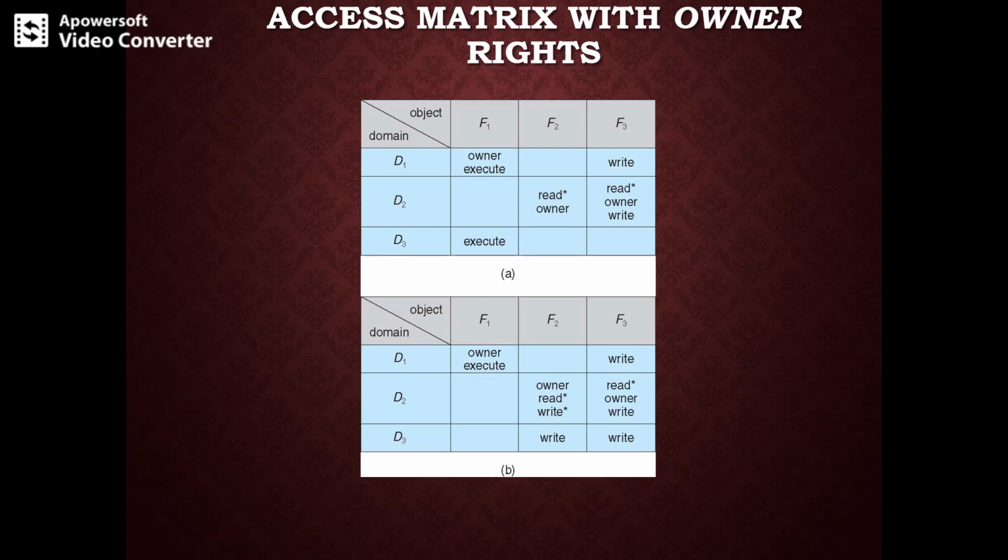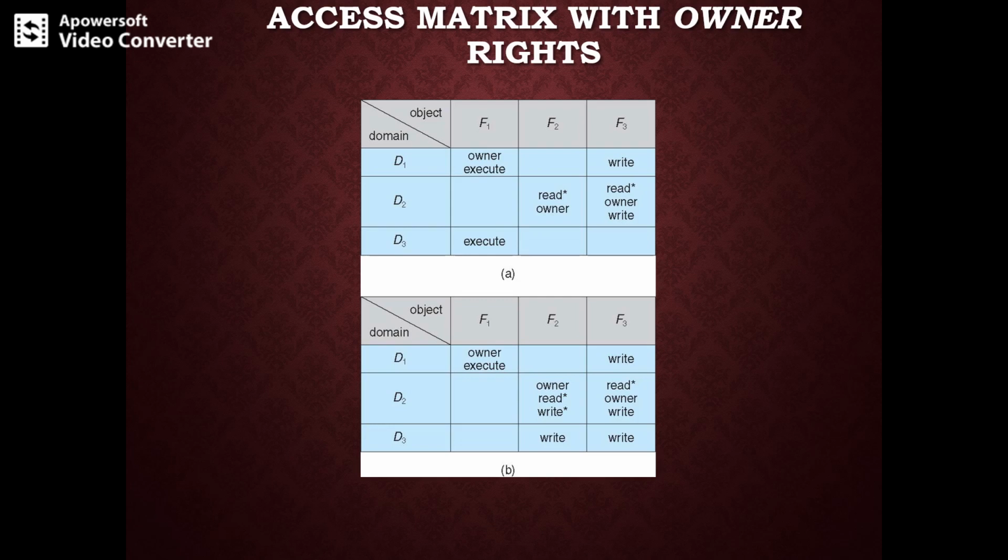You can observe in domain D1, owner execute, and in domain D2, read, owner, write for file F3 in the first version A. What happens in the first version A is that domain D1 is the owner of file F1 and can delete and add any valid right in column F1. Similarly, domain D2 is also the owner of files F2 and F3 and can add and remove any valid right within these two columns.